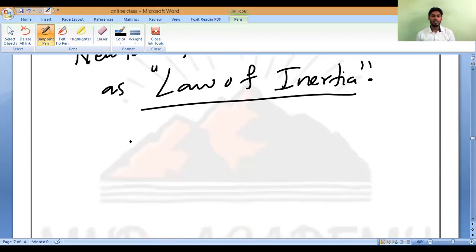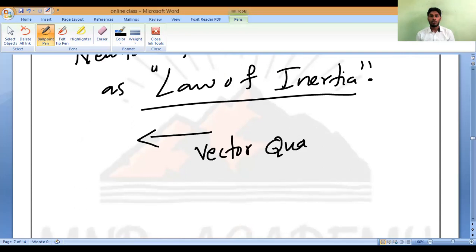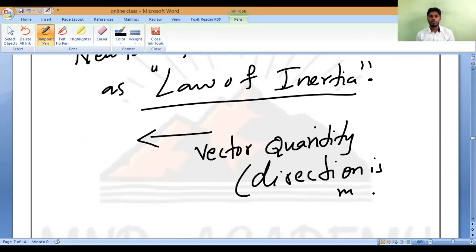So always we are discussing the direction also. That is why in Newton's first law of motion we are discussing both the magnitude and the direction. That is why it is called a vector quantity. What should we say? Vector quantity. All of you should remember, direction is always mentioned. So it is called a vector quantity. Do you understand, all of you?